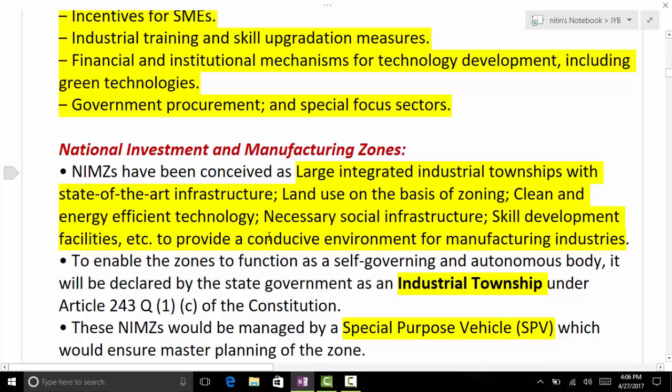Then we discuss separately NIMZ, National Investment and Manufacturing Zone. So what are these? These are industrial townships based on clusters, so state-of-the-art infrastructure. So basically, it provides very sound infrastructure, clean, energy-efficient technology, and overall highly conducive environment for the manufacturing industries. So what does state of the art mean?